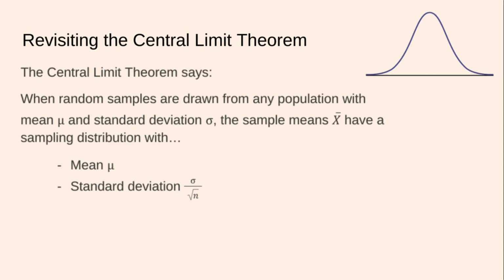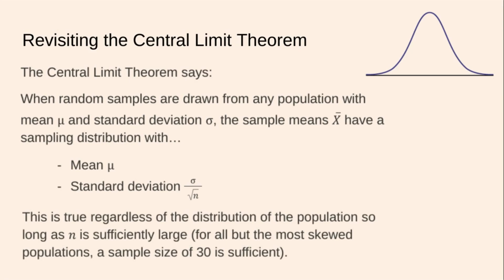So the greater the sample, the less the variation. This is true regardless of the distribution of the population, so long as n is sufficiently large, which means for all but the most skewed populations, a sample size of 30 will suffice.